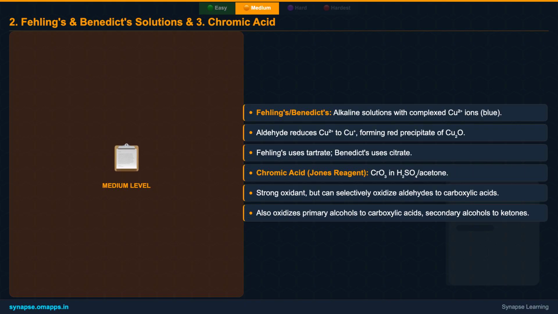These tests are incredibly useful for distinguishing aldehydes from ketones, and they also play a significant role in detecting reducing sugars, which inherently possess an aldehyde group. Beyond these, chromic acid, also known as Jones reagent, is a powerful oxidant. While strong, it can be used to convert aldehydes to carboxylic acids, and is also known for oxidizing alcohols.